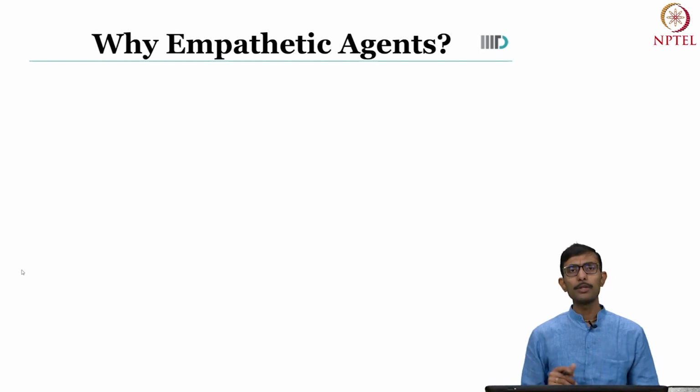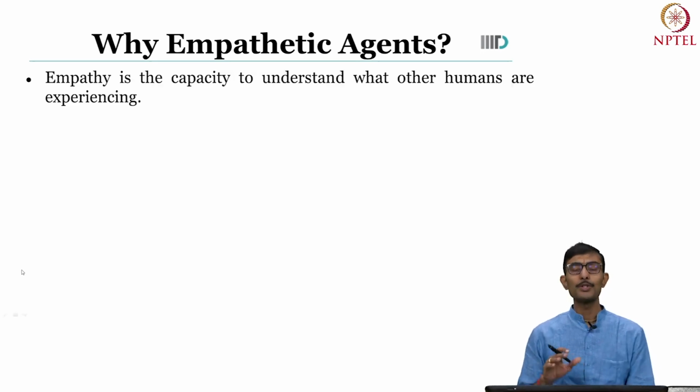So the very first thing that we want to ask ourselves is: why empathetic agents? In order to answer that, let us first revise what empathy is. Empathy, as we all know, is the capacity of humans to understand what other humans are experiencing. You may understand that this is different from sympathy. This is basically an experience where you try to have what others are going through, and in turn this helps you to comfort them in a better way. That is what empathy is all about.